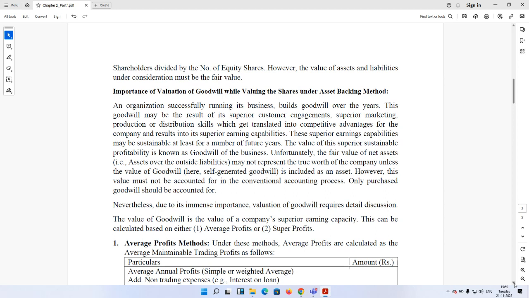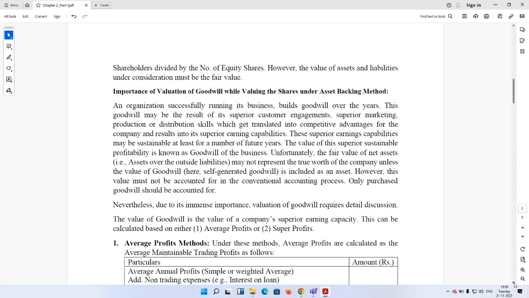Similarly, our normal balance sheet that we prepare and report on a regular basis to the regulators does not reflect this value of goodwill, and you can never record this value of self-generated goodwill, because that would lead to inflation of profit and capital erosion over time. But when a company is purchasing Policy Bazaar, at the time of paying the purchase consideration, suppose the net asset of Policy Bazaar is 1 lakh and the company is paying rupees 2 lakh. So the additional 1 lakh it will record as goodwill. That goodwill is purchased goodwill.